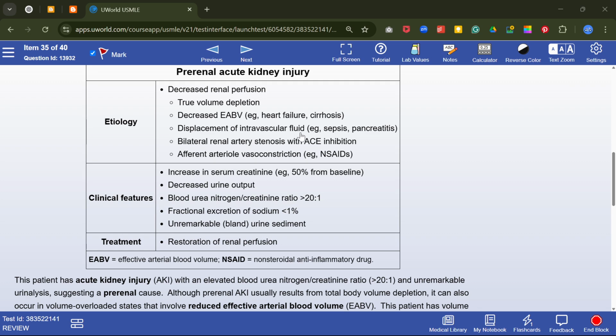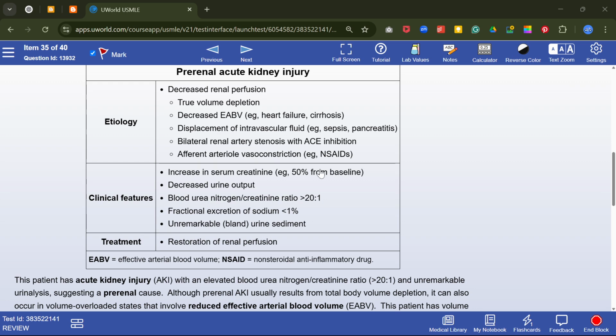Displacement of intravascular fluid, like sepsis and pancreatitis, and bilateral renal artery stenosis with ACE inhibitor, and afferent arteriolar vasoconstriction like NSAIDs.